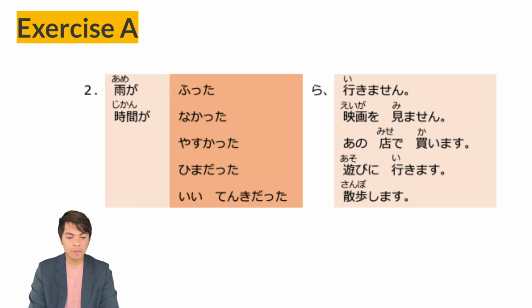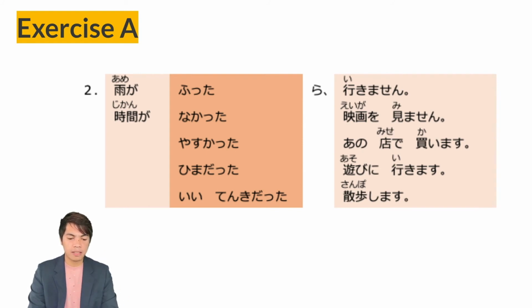Next line, hima dattara asobi ni ikimasu. So from the na adjective hima, the ta form is hima datta. Hima dattara, if I have time, or if I am free, asobi ni ikimasu, I will visit you. Next line, ii tenki dattara sanpo shimasu. So ii tenki, nice weather, it's a noun. So dattara, ii tenki dattara, if it's nice weather, or if the weather is nice, sanpo shimasu, I'll take a walk.